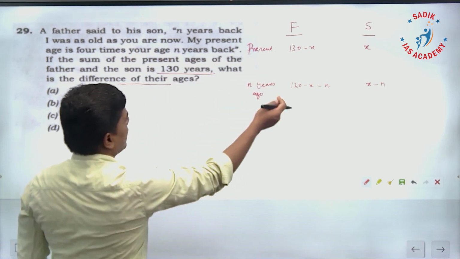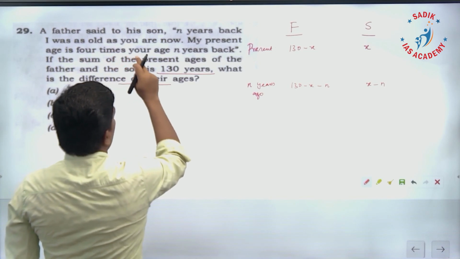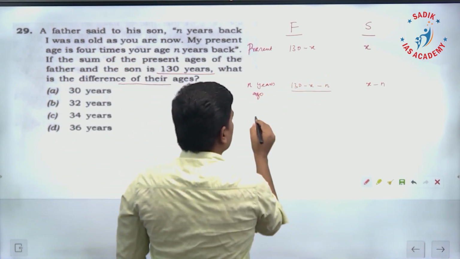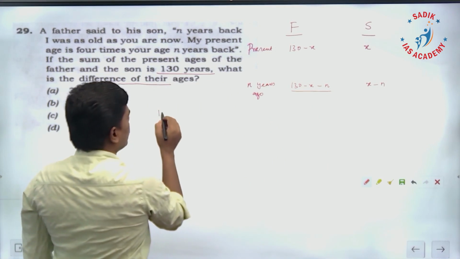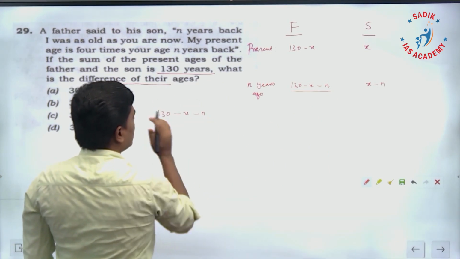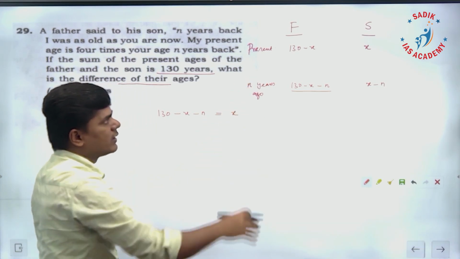Now we'll go with the first statement. N years back, I was as old as you are now. That means, n years back, the father's age is 130 minus x minus n. It is going to be equal to the age of the son at present. The age of the son at present is x.